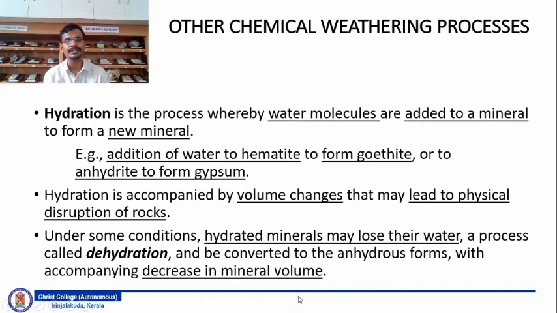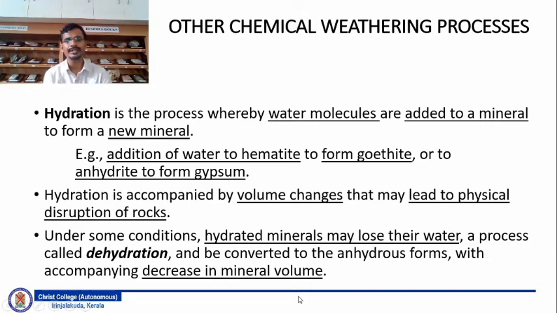So you have to understand that hydration of anhydrite forms gypsum and hydration of hematite forms goethite. It is accompanied by changes in volume that may lead to physical disruption of rock. So during hydration, the volume is changed, which causes physical disintegration of the rock.